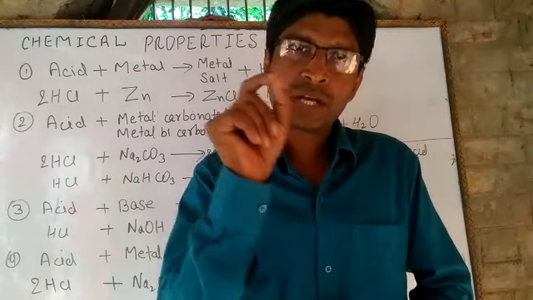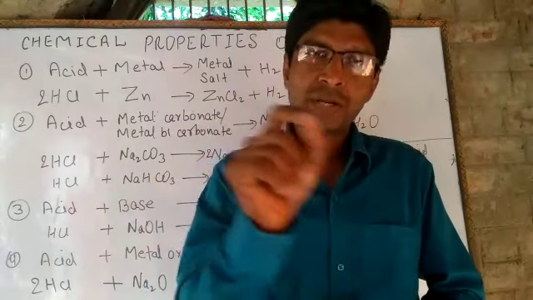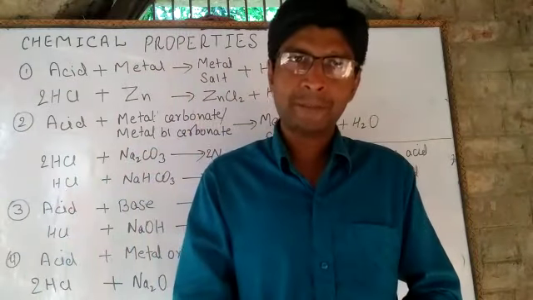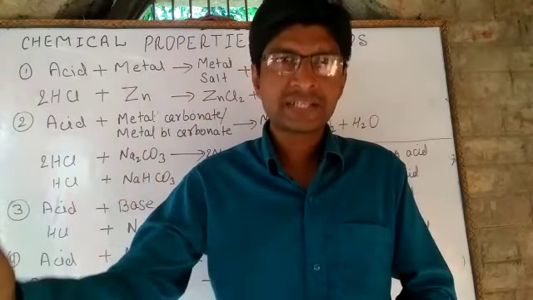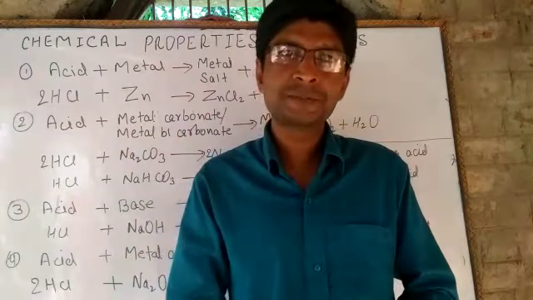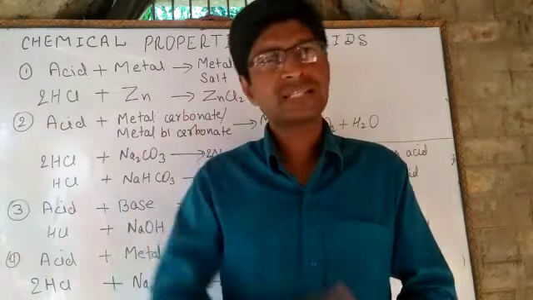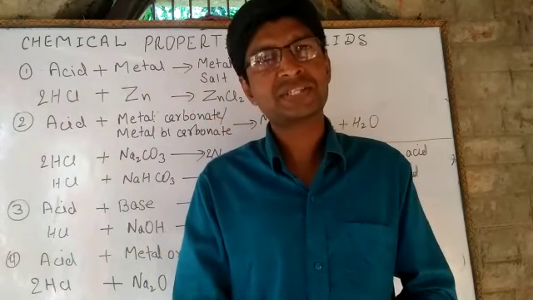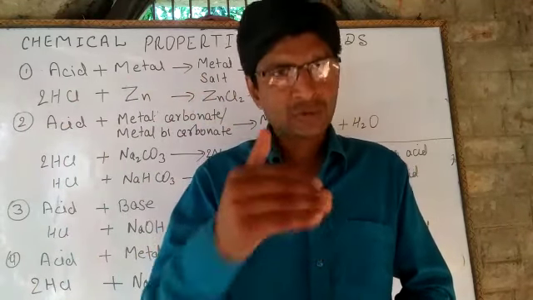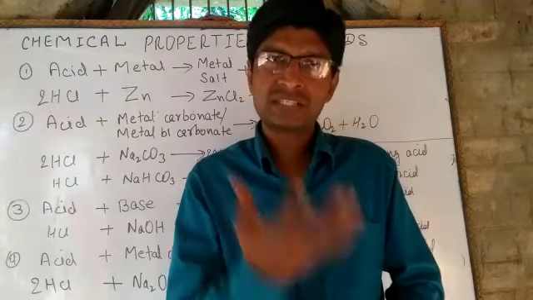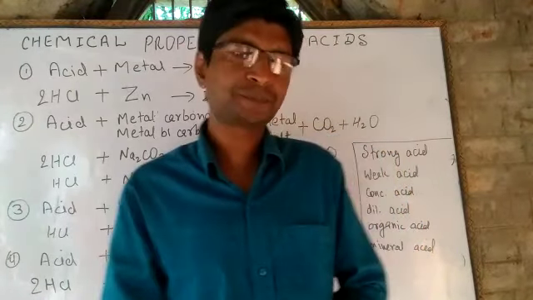The acids which are obtained from plants or animals are called organic acid. Example, citric acid, tartaric acid, lactic acid. And the acids which are obtained from minerals are called mineral acid. For example, hydrochloric acid, sulfuric acid, nitric acid, these are mineral acids.